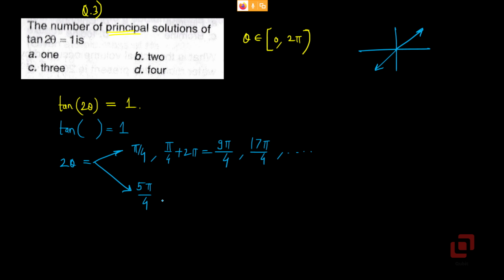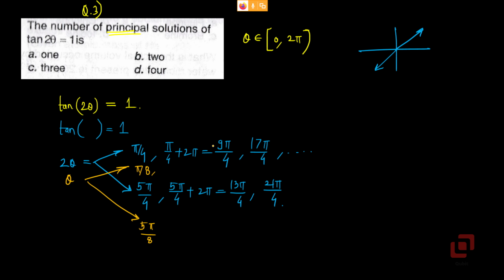Let's go to 5 pi by 4 now. Next is 5 pi by 4 plus 2 pi. So 13 pi by 4. And then you will have 13 pi by 4 plus 2 pi. That will be 21 pi by 4. But these are the solutions of 2 theta. Okay, we want theta, so divide by 2. So theta's solutions are pi by 8, 5 pi by 8. Okay, then we have 9 pi by 8 and 13 pi by 8.